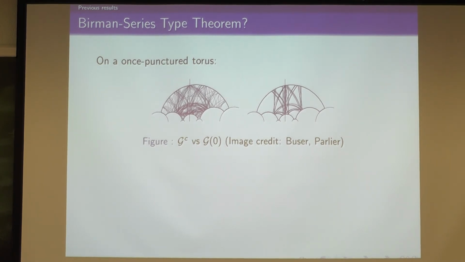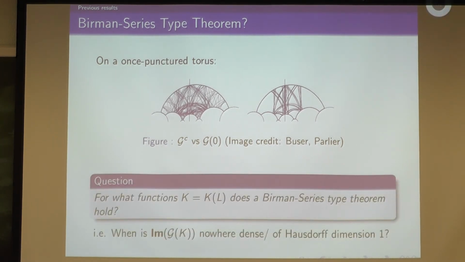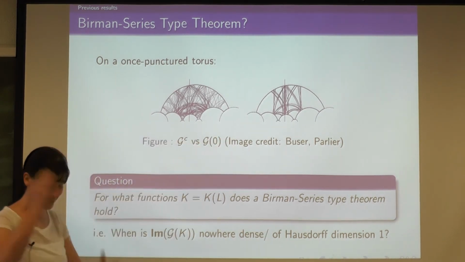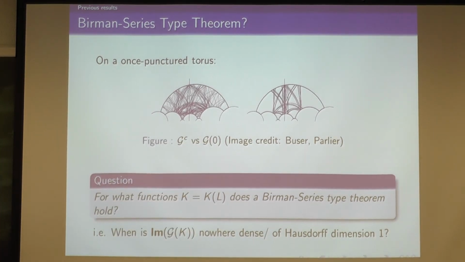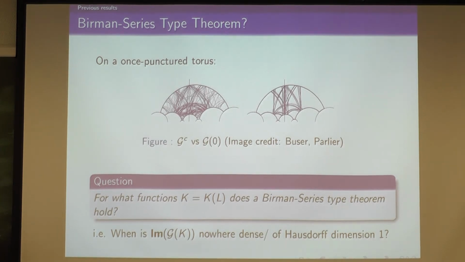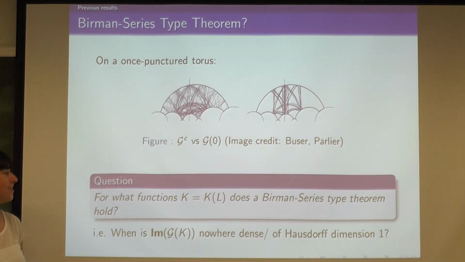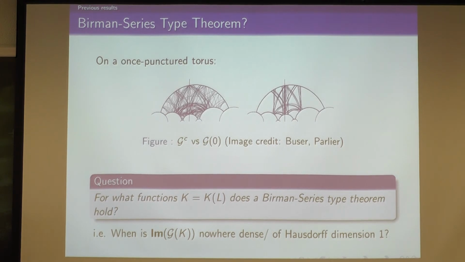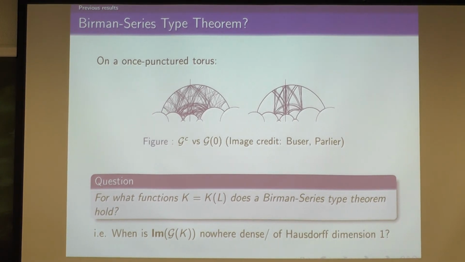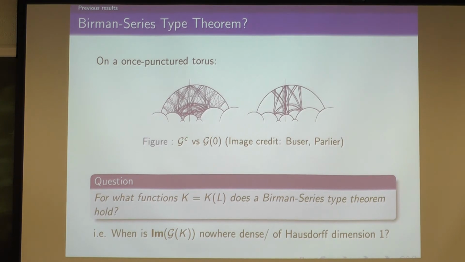Right, and then once again, we want to interpolate between this, right? This guy is everywhere, and this guy is thin and very, very small. And so you want to ask, for what functions K of L, of how frequently does the geodesic have to self-intersect, for it to really fill up the surface, or alternatively, for how lazy does your geodesic have to be for it to be nowhere dense and have Hausdorff dimension 1.